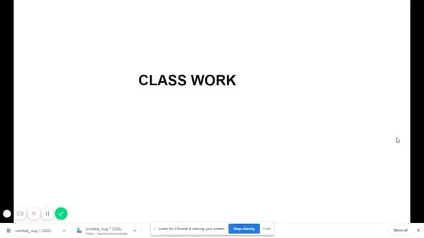Now it's time for doing classwork. Dear kids, listen carefully, we all have got the classwork. In order to do this, first you have to wrap your classwork with the brown sheet, then label it.